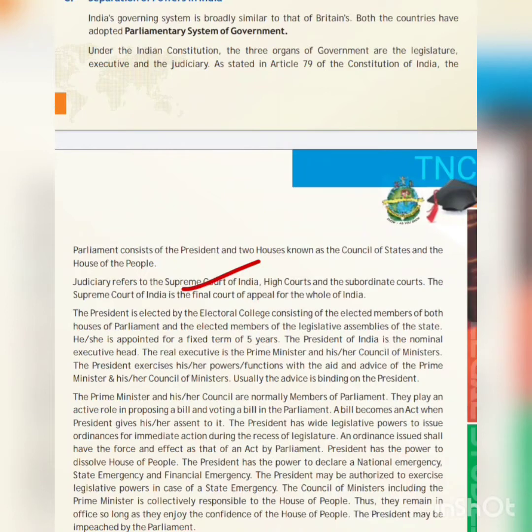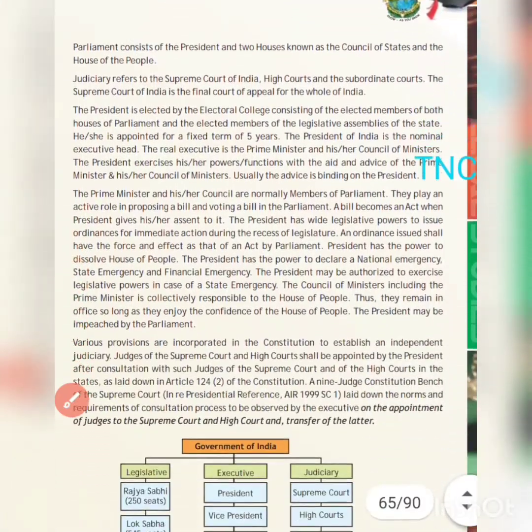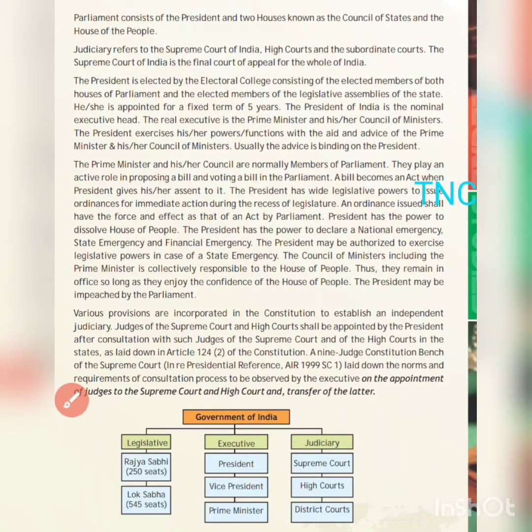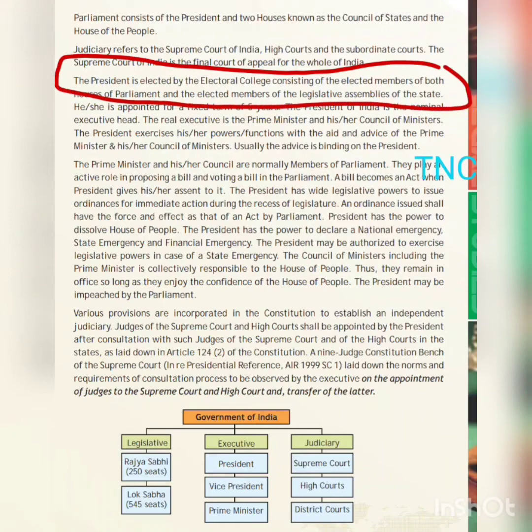Judiciary is Supreme Court, High Courts and subordinate courts. Supreme Court is the final court of appeal for the whole of India. That means the apex court of law, as we all know. The President is elected by an electoral college consisting of elected members of both houses of parliament and elected members of legislative assemblies of the states. So please remember, how is the President elected? By the electoral college, and that electoral college consists of whom?